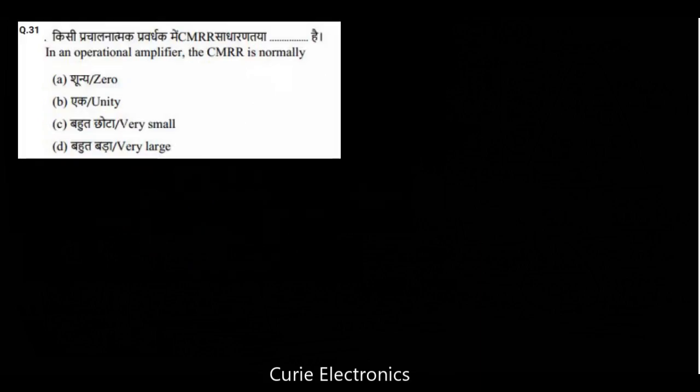Question number 31. In an operational amplifier, the CMRR is normally very large. Common mode rejection ratio. What is common mode rejection ratio? It is differential gain upon common mode gain. Ideally we need zero common mode gain, then CMRR is going to be infinite.